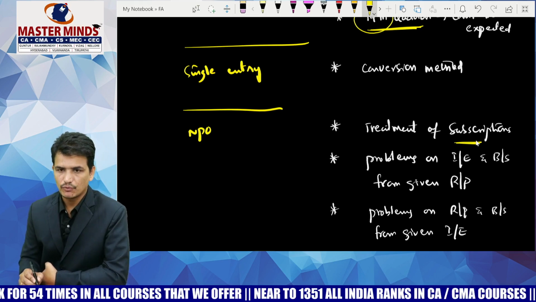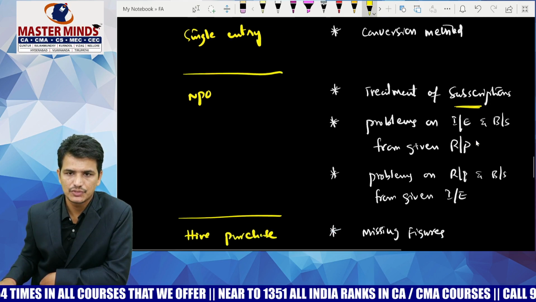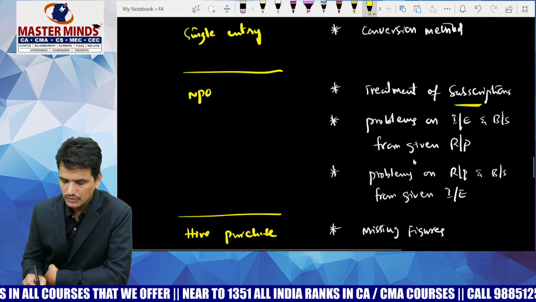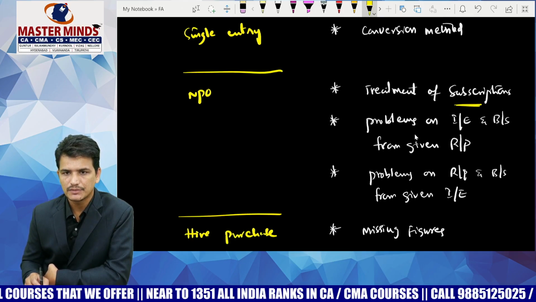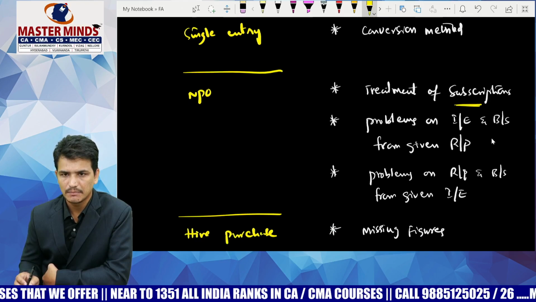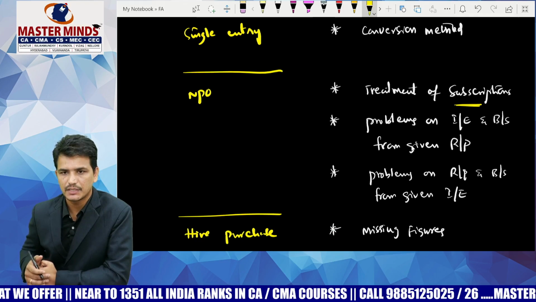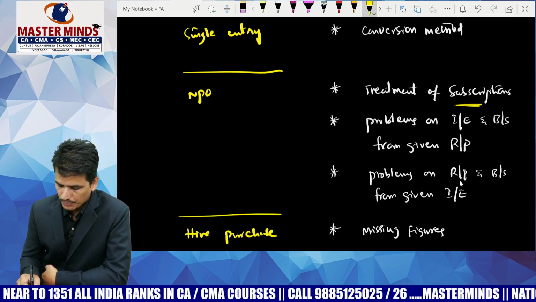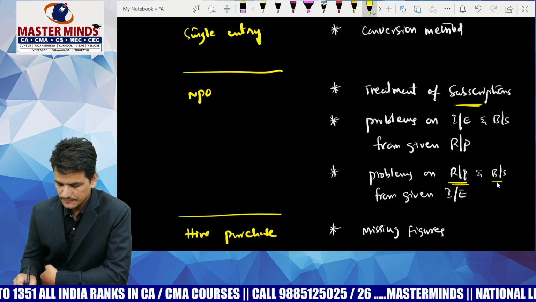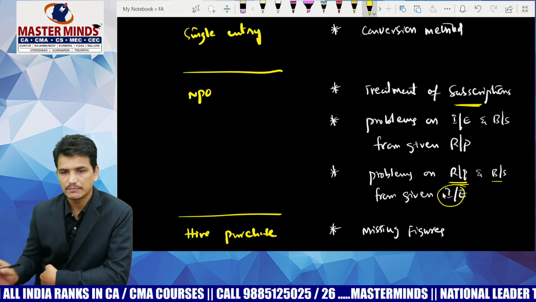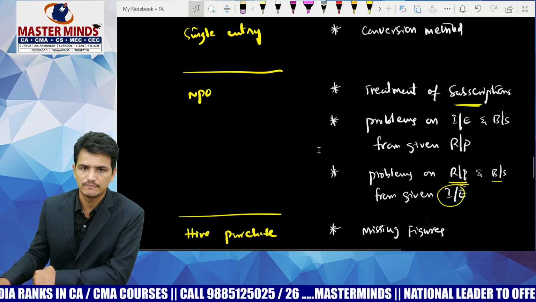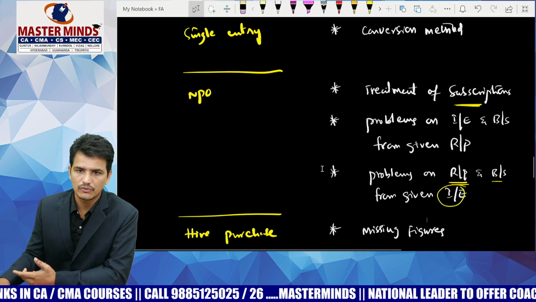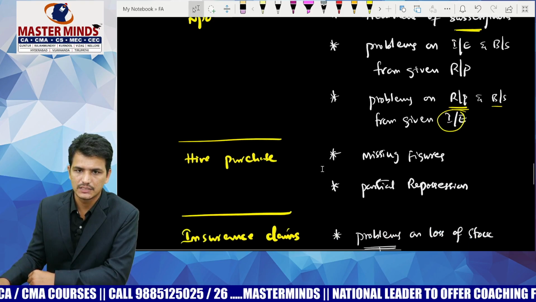And similarly, if a 14 marks question is to be given from the NPO chapter, then you are required to focus on the following models, that is problems on income and expenditure account and balance sheet, preparation of income and expenditure account and balance sheet from the given receipts and payments account, and also problems based on preparation of receipts and payments account and income and expenditure account from the given receipts and payments and balance sheet. Okay, these are the areas we have to focus on in case of non-profit organizations.